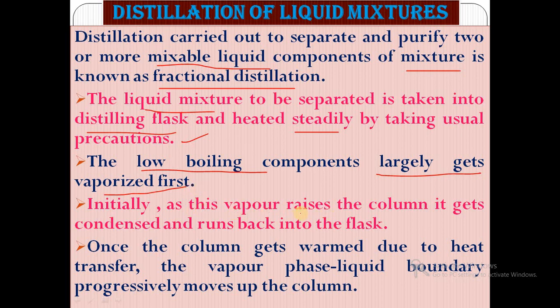Initially, as the vapor rises in the column, it gets condensed and runs back into the flask. Once the column gets warmed by the heat, the vapor-liquid boundary progressively moves up the column. This is the mechanism involved: the more volatile component's vapors arise first, go into the column and the condenser, and we receive them in the receiving flask.